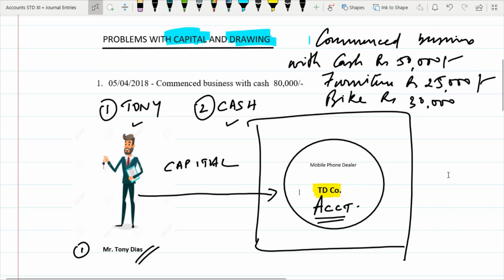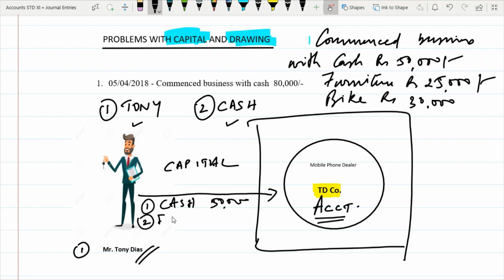Now in this case, Mr. Tony, what he's doing is he's not just giving cash to start this business. What he's doing is he's giving cash 50,000, plus he's giving some furniture. Now this furniture, say in his house, at home, he has some table and chairs. From this house, he's taking it into this business.